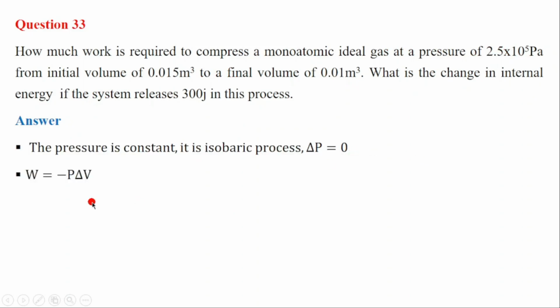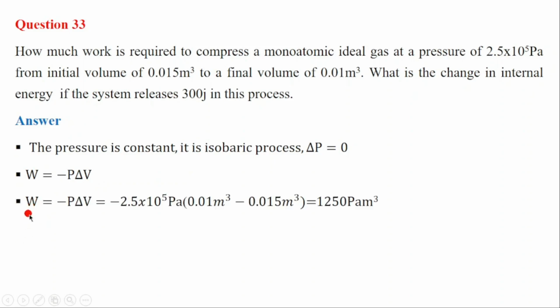So the work done is equal to minus PdV, the pressure times the change in volume. If we substitute the values, we see work done is equal to minus P, which is minus 2.5 times 10 power 5 Pascal, times the change in volume: the final volume, 0.01, minus the initial volume, 0.015 meter cube. So here we are doing the change in volume.